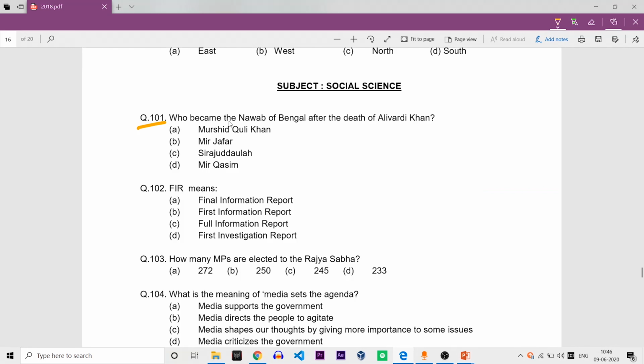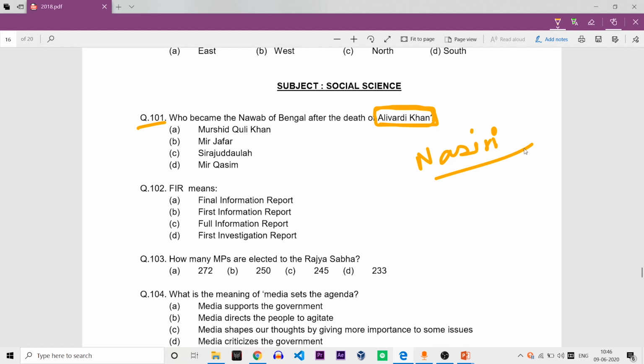Who became the Nawab of Bengal after the death of Alivardi Khan? If you don't know who Alivardi Khan is, you must know he was the Nawab of Bengal, and he became the Nawab by defeating the Nasiri dynasty.